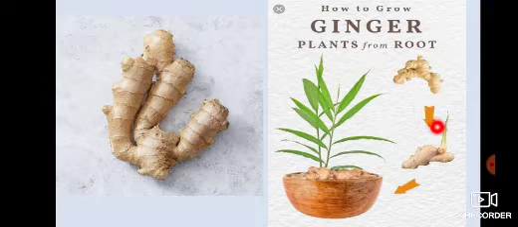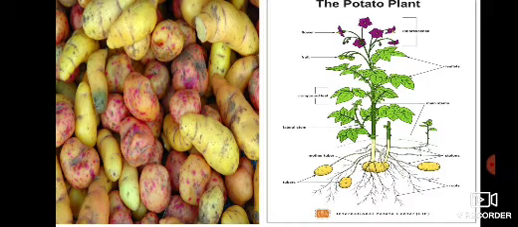It is ginger and its roots are coming out. It is a stem but its roots are coming out and then it forms a new plant. Over here you can see that some potatoes are there and these potatoes are forming a new plant because they have tubers on the surface of the potato.